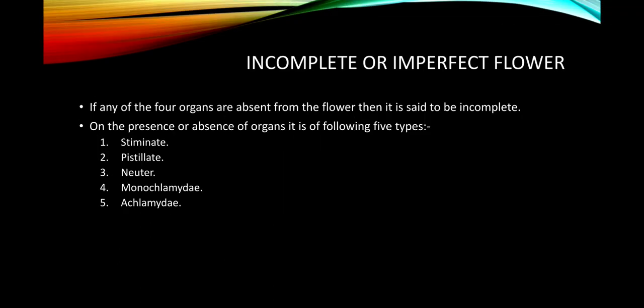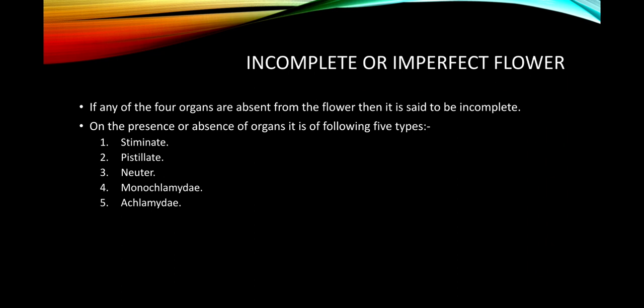Now come to the next, the incomplete or imperfect flower. If any of the four organs are absent from the flower, then the flower is said to be incomplete. So this is very clear, because I am using very lucid language to explain this.